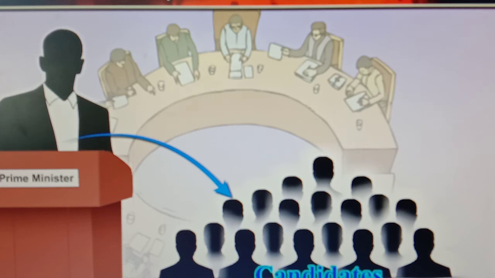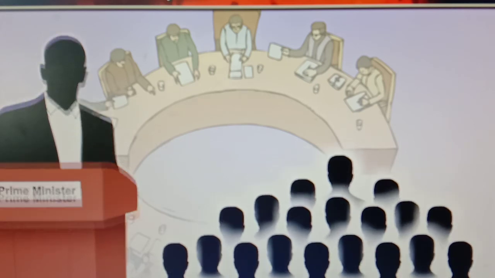It means from his own party, he appoints some MPs as ministers or cabinet ministers. With the help of this Prime Minister and Council of Ministers, this unit tries to run the government.